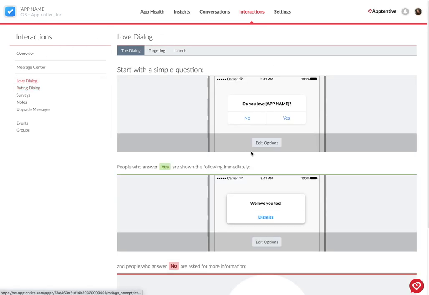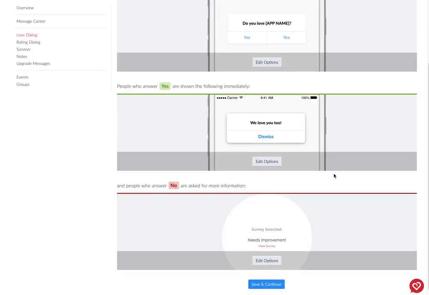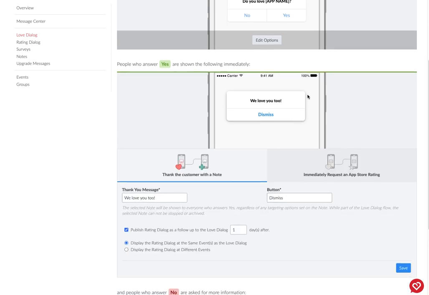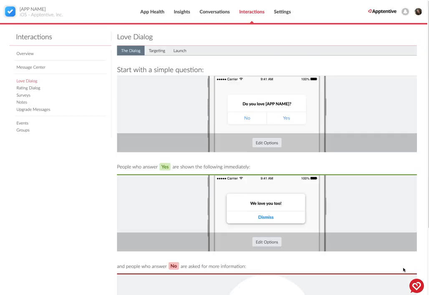So pop over to your love dialogue, and you'll see here in the second module, if you click edit options, while we're showing this little "we love you too," it's still linked using this checkbox. This allows you to publish the rating dialogue using the same love dialogue targeting, just at a later date. We don't want to do that. We want them to be fully separated from each other. So uncheck that, make sure to save.